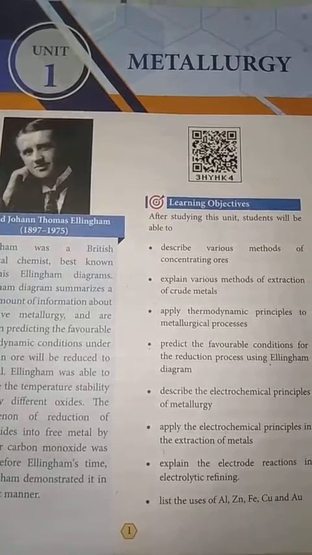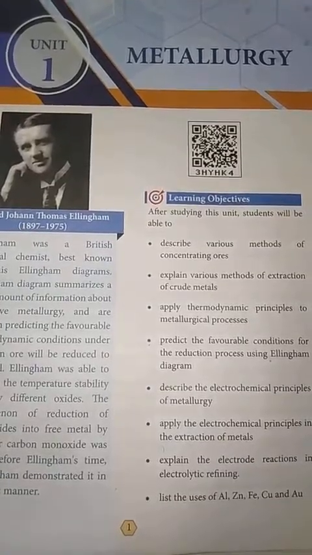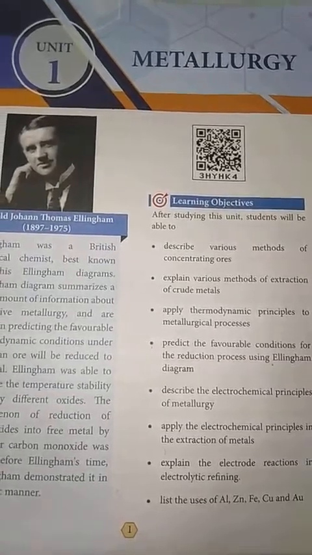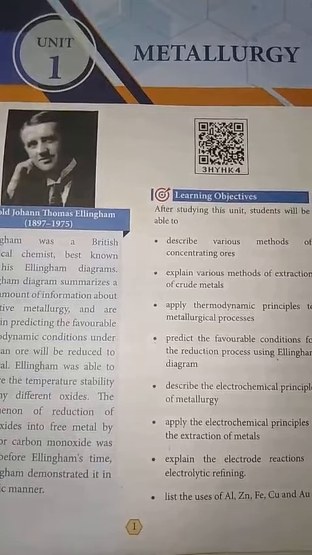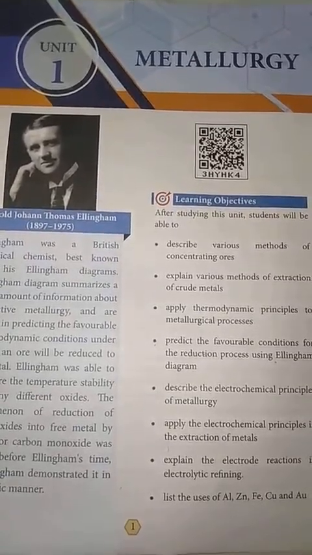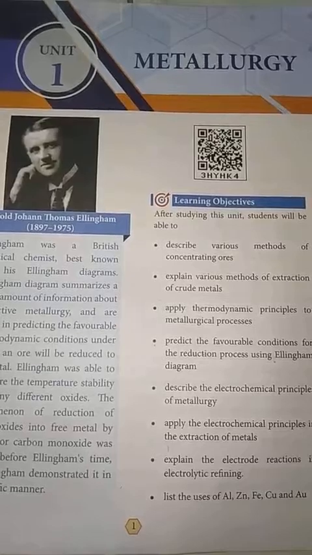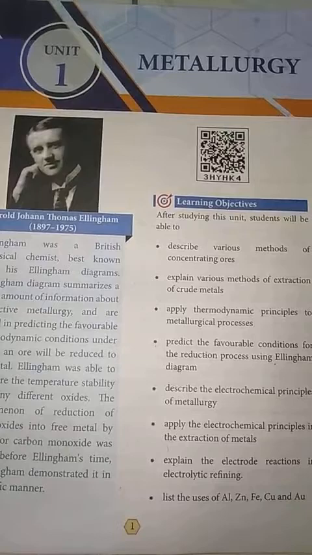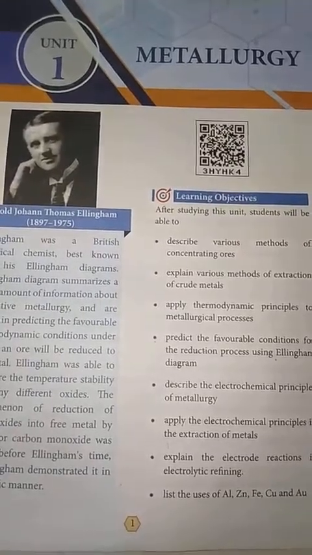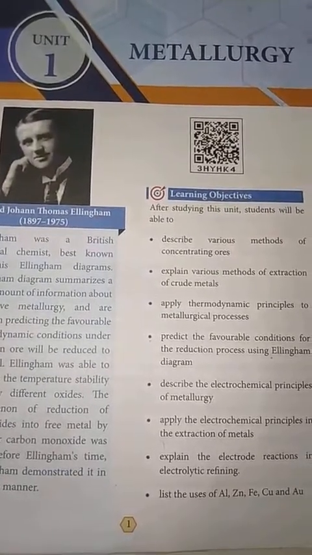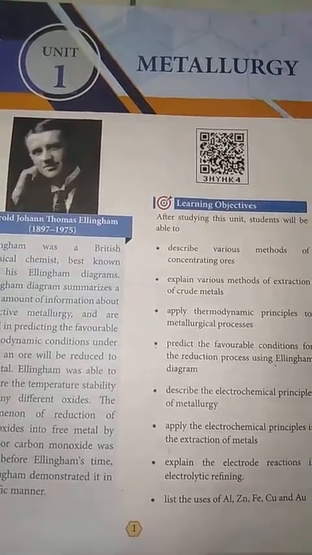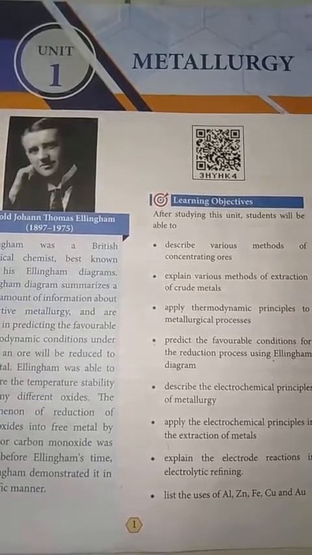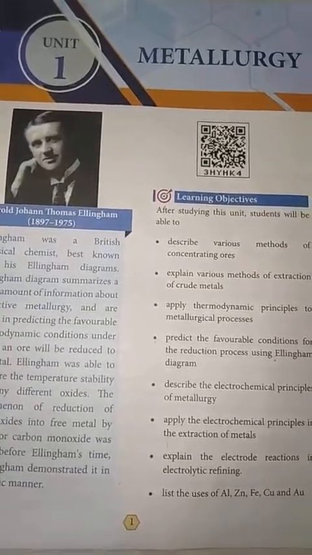That is, the reducing agent should not be reduced on its own, or it should not combine with the metal oxide. Once again I am telling, the reducing agent which you choose must be a stable one. It should not combine with the metal oxides or stay with it. It should not decompose on its own. So, through the thermodynamic principle, we are going to choose the suitable reducing agent to reduce the metal oxides into metal. This can be understood by the following explanations.